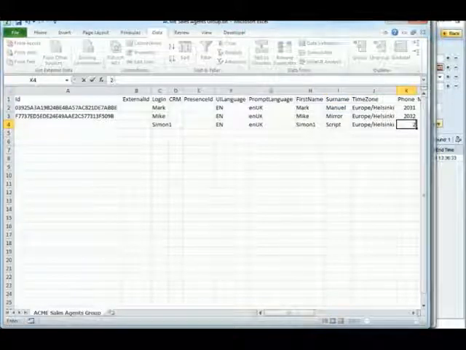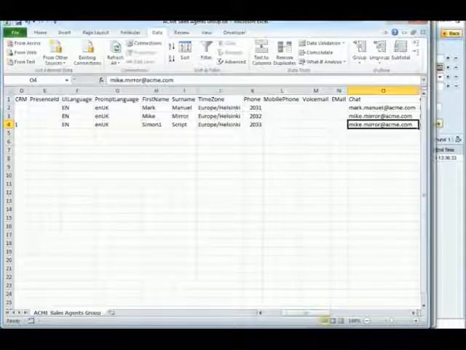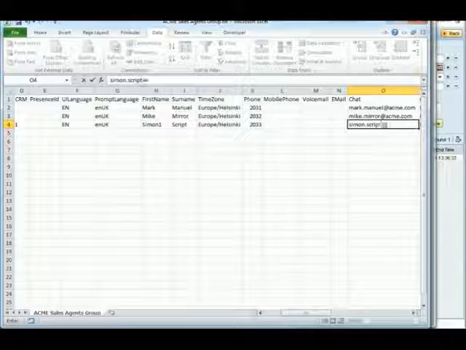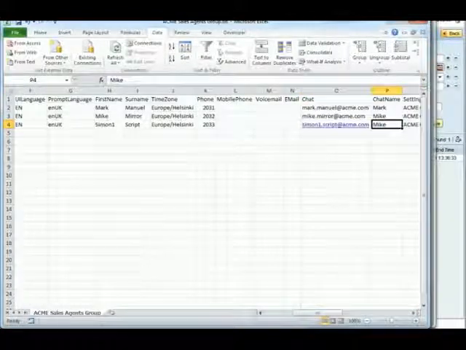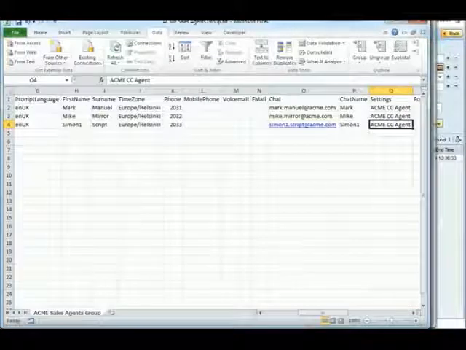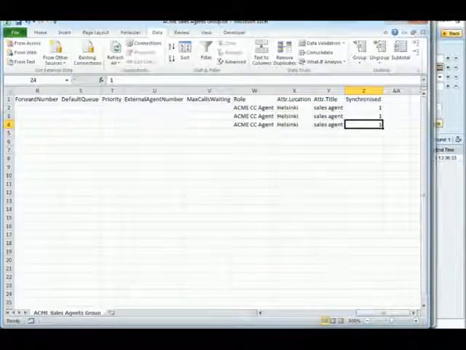He gets the next free extension number, his own chat address, and a chat name. All other settings are good, so Simon1 would be ready to be imported.